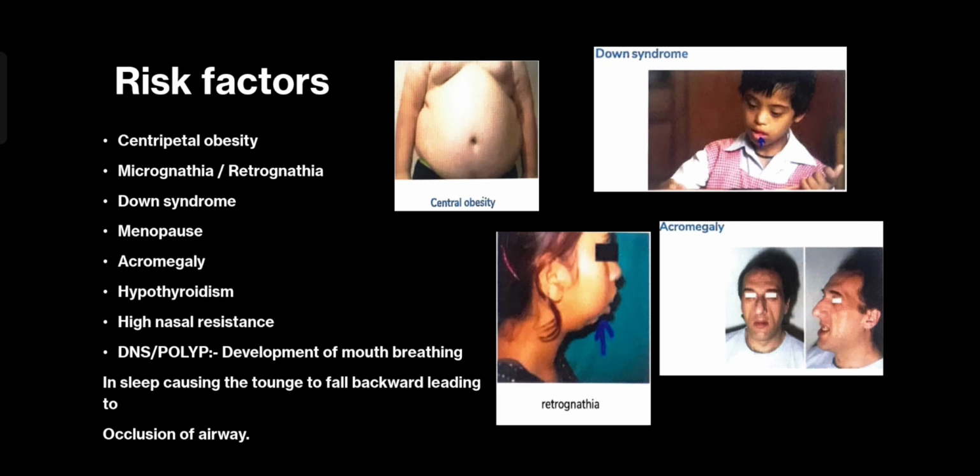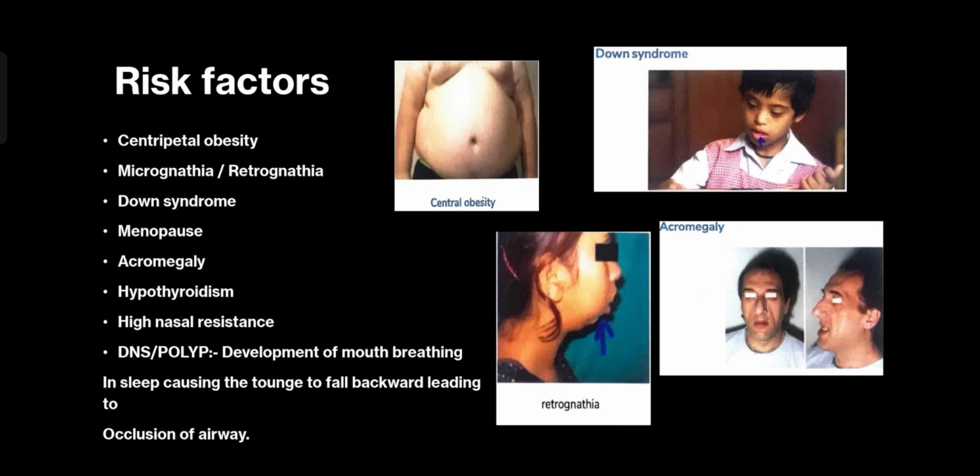And when they're breathing with the mouth open, the tongue tends to fall backwards. Why? Because if I'm lying supine and my mouth is closed, the closed mouth will ensure that the tongue is not going to fall backwards. But if I am sleeping and my mouth is open, then the tongue has a higher chance. So you will notice a lot of these people later on, when you talk to them, will say, sir, I wake up with a dry mouth. I wake up with foul breath.